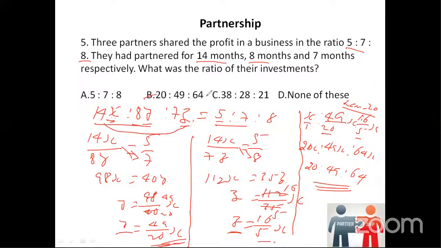I hope this is clear now. Just observe carefully. You are given three different ratios, and only the investment amount is not given. So we will assume three different amounts. Then we'll compare it with the ratio. That's all we did. Simple mathematics we did.